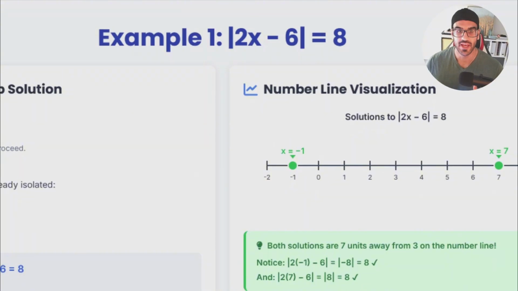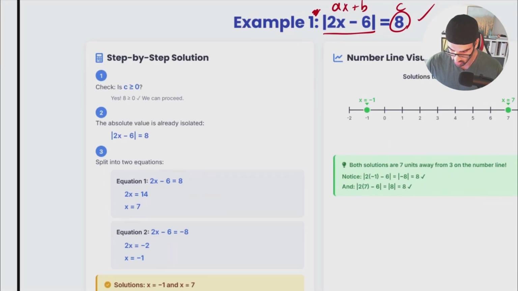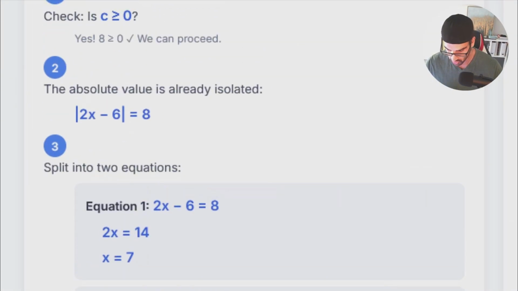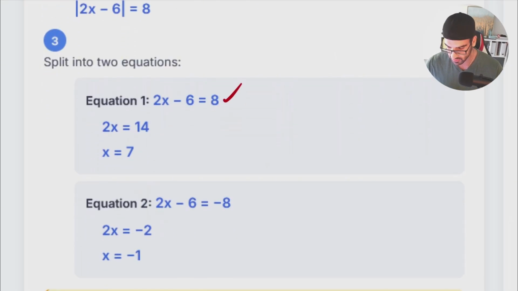or some kind of authorization step, is going to be right. It means that my c value, this is ax plus b, instead of just having b, means that our b is -6, equals to c. So this guy is positive. So it means that this question is right. After that, I have to isolate the absolute expression. So again, everything is isolated. There is no number beside that, so everything is okay. So right now, my 2x minus 6 should be equal to two things. 2x minus 6, first of all, is equal to 8. And after that, 2x minus 6 equals -8.